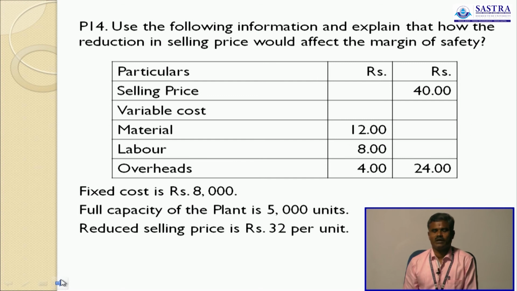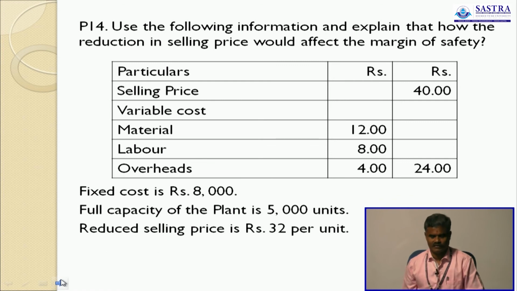The next problem is, I think, the last problem. Use the following information and explain how the reduction in selling price would affect the margin of safety. Definitely, when the selling price is reduced, variable cost is also reduced, but it will affect the contribution. When contribution is reduced, the break-even point is increased, and margin of safety will decrease.